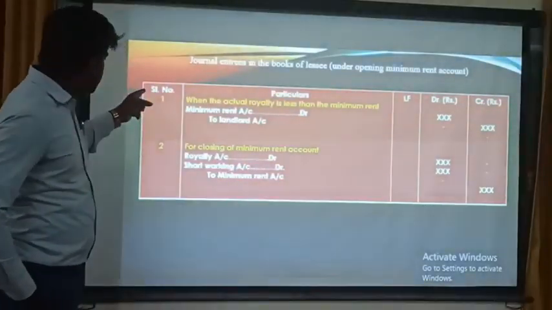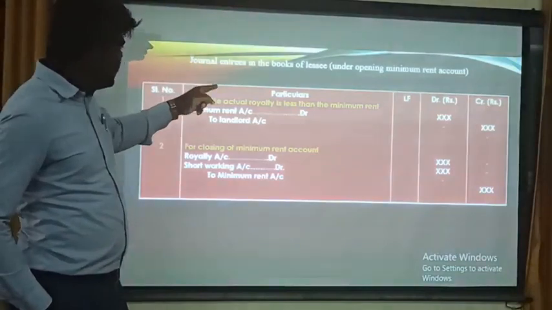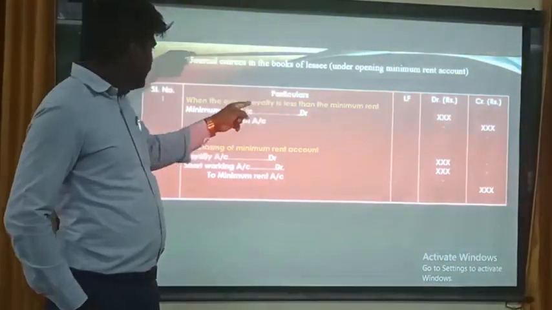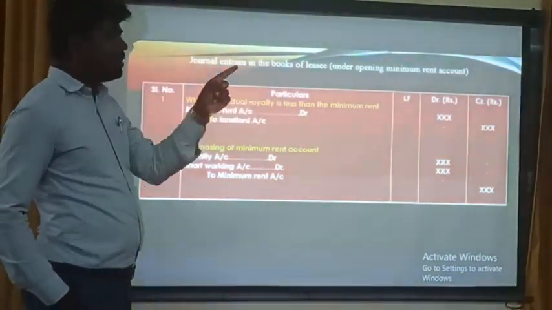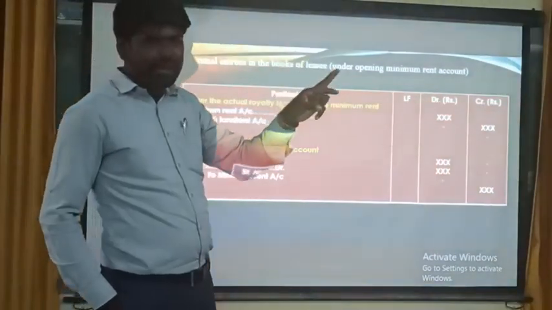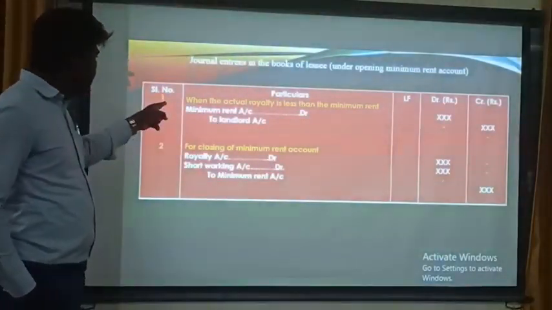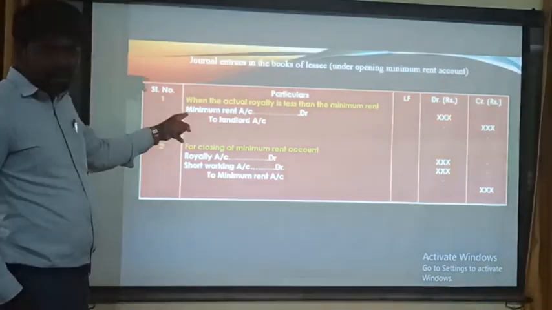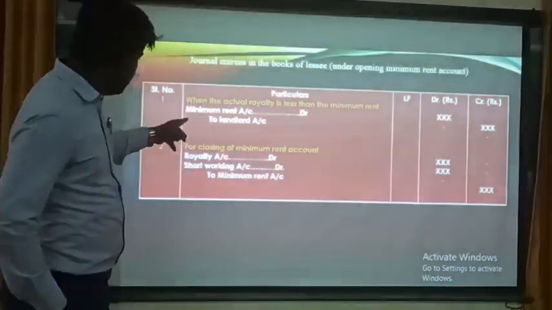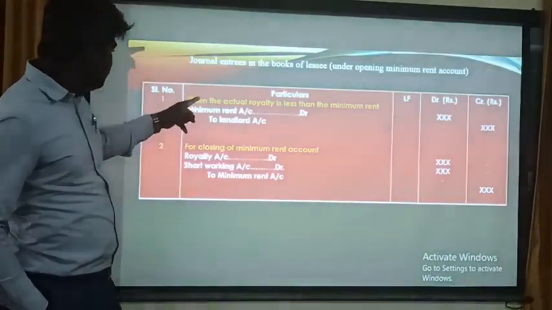Okay, first, when the actual royalty is less than the minimum rent. When the actual royalty is less than the minimum rent, comparing actual royalty and minimum rent, at that time minimum rent account debited to landlord account. Next entry, for closing of minimum rent account.